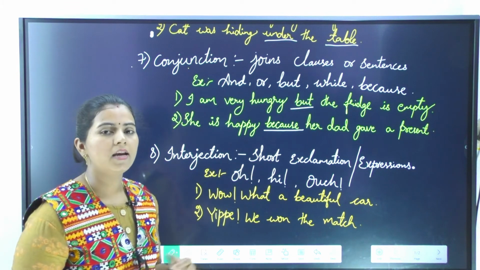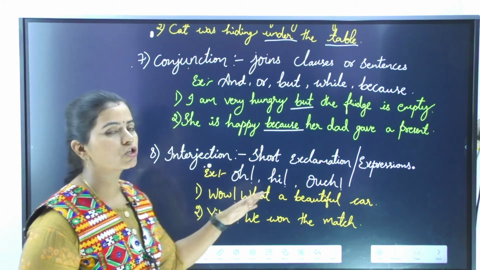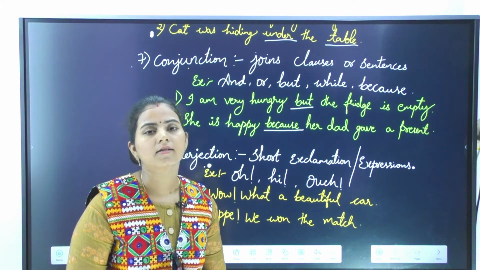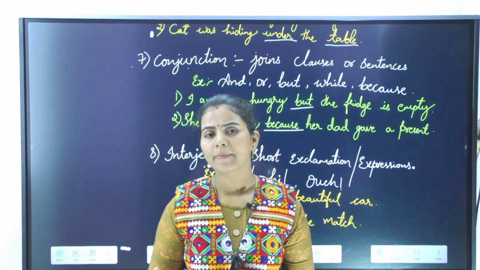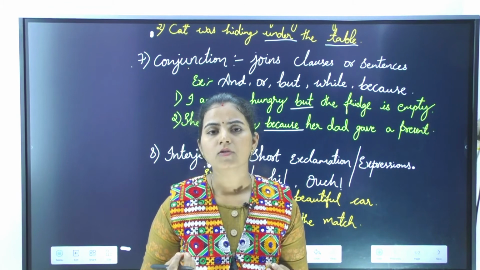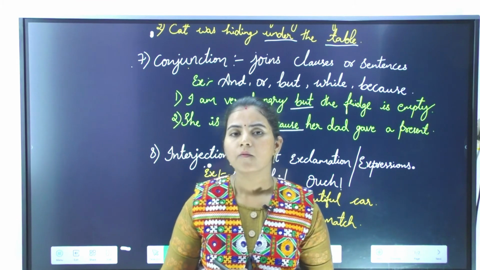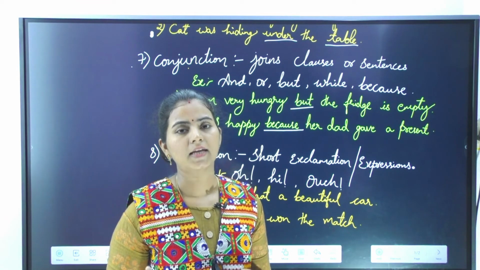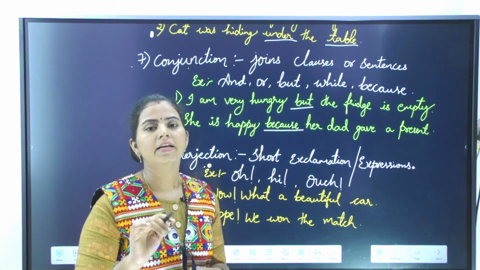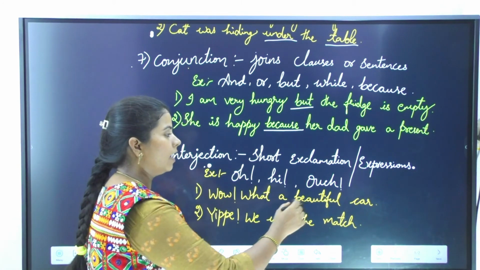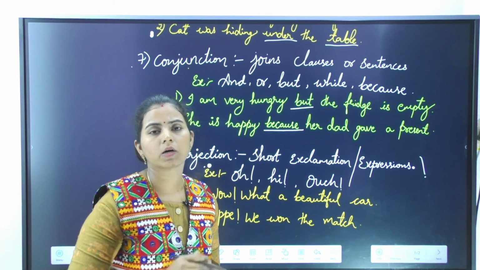Let's move on to the last and final part of speech, that is interjection. It means a short exclamation or simply an expression. Whenever we are extremely happy or sad, some sort of expression comes out. Before expressing our feelings in words, we give some expressive sounds. Such sounds are called interjections. And remember, interjections are always denoted with an exclamation mark. So whenever you see an exclamation mark, the word before it is an interjection.